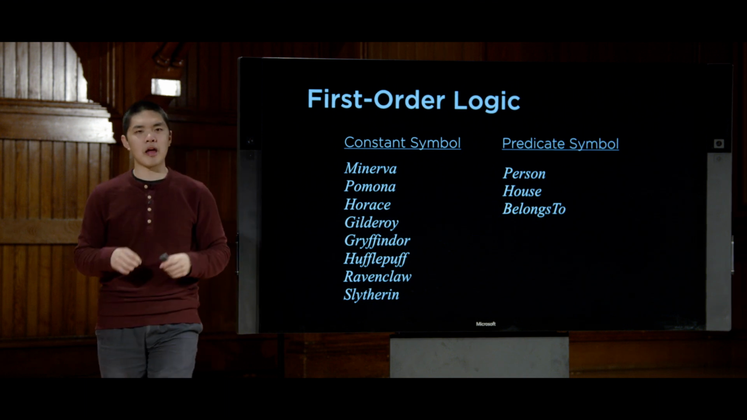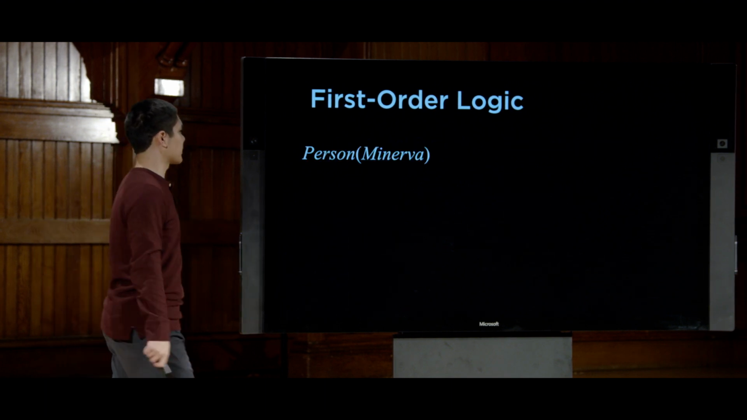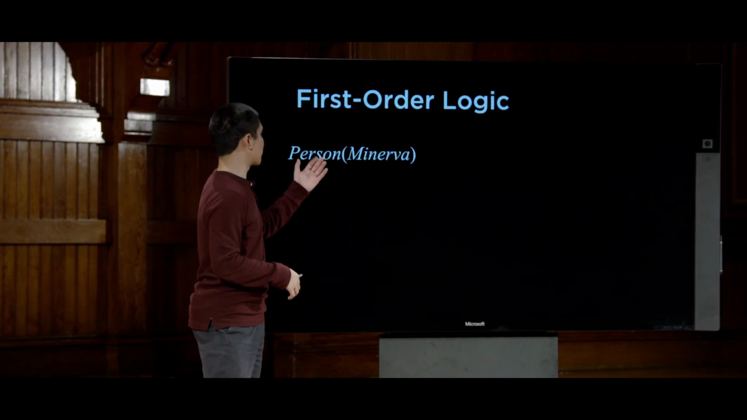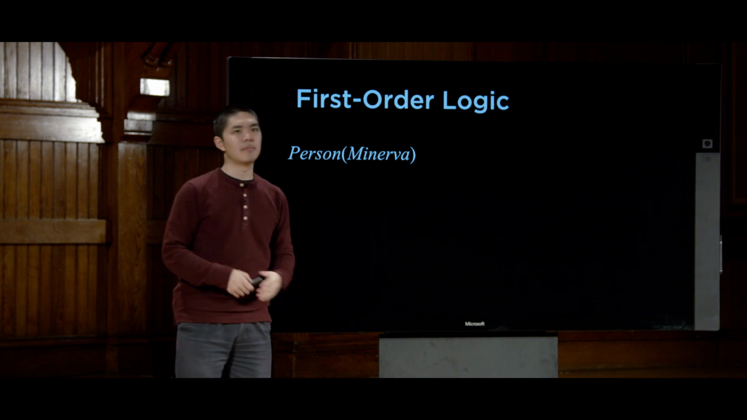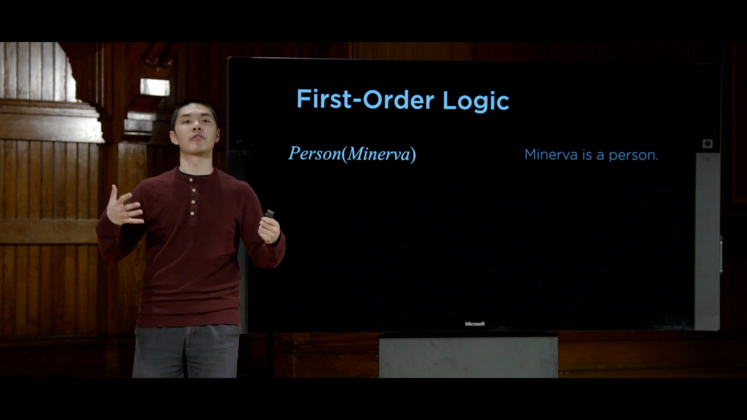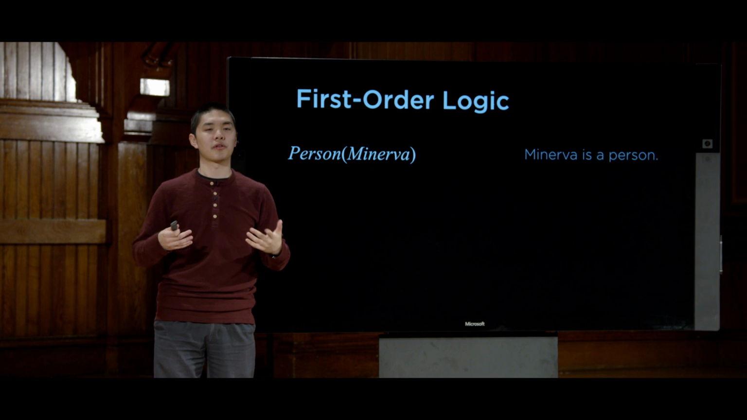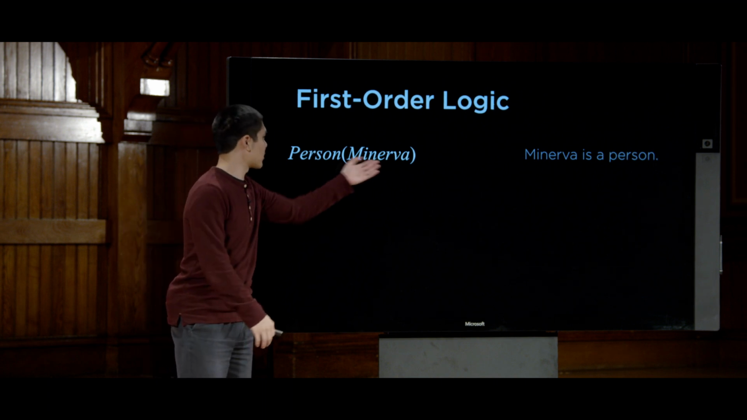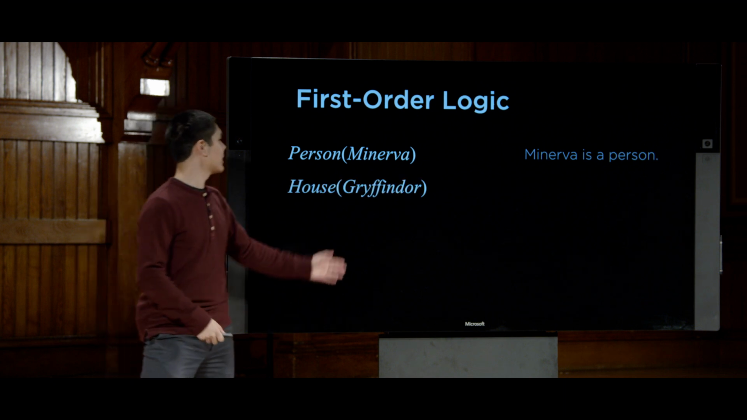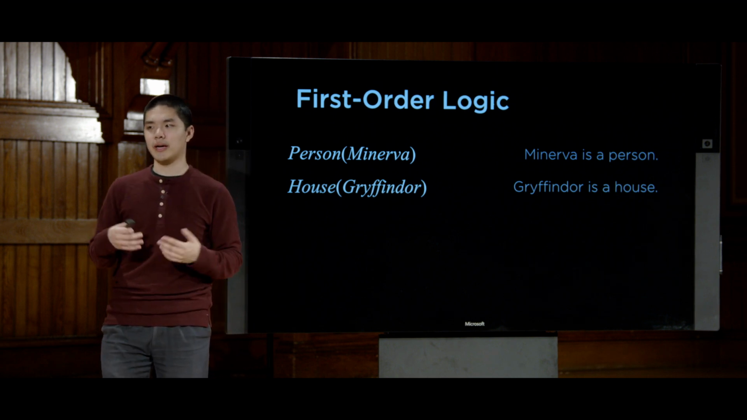So let's take a look at some examples of what a sentence in first order logic might actually look like. A sentence might look like something like this. Person, Minerva, with Minerva in parentheses, and person being a predicate symbol, Minerva being a constant symbol. This sentence in first order logic effectively means Minerva is a person, or the person property applies to the Minerva object. So if I want to say something like Minerva is a person, here is how I express that idea using first order logic. Meanwhile, I can say something like House Gryffindor to likewise express the idea that Gryffindor is a house. I can do that this way.